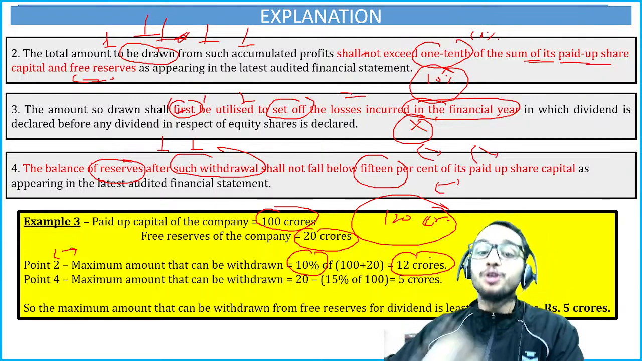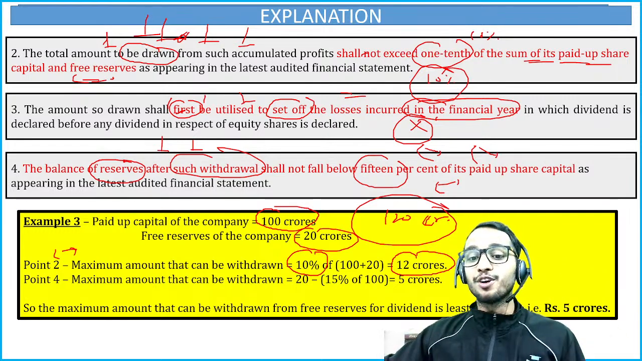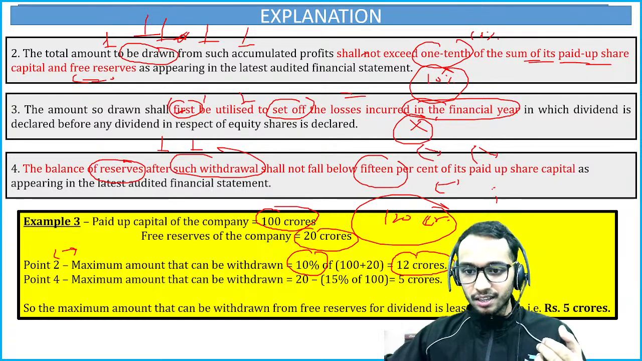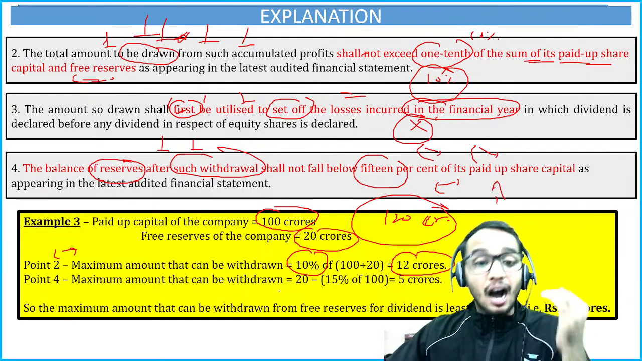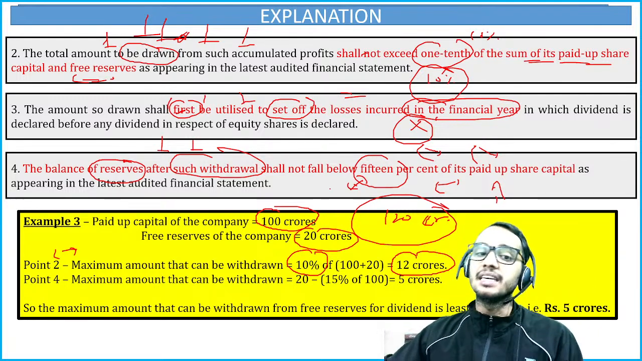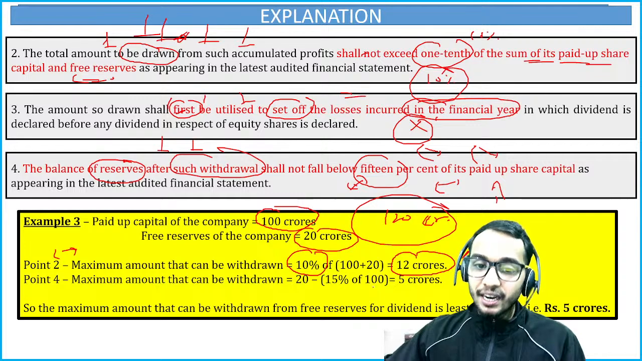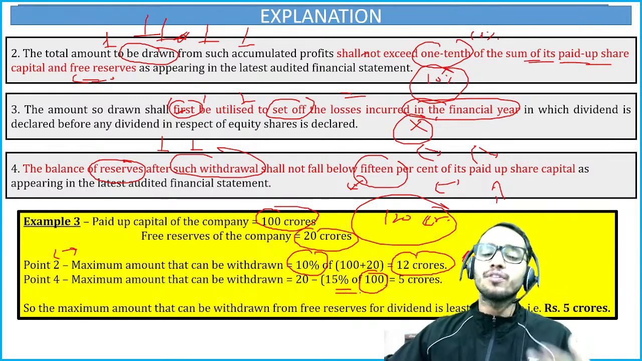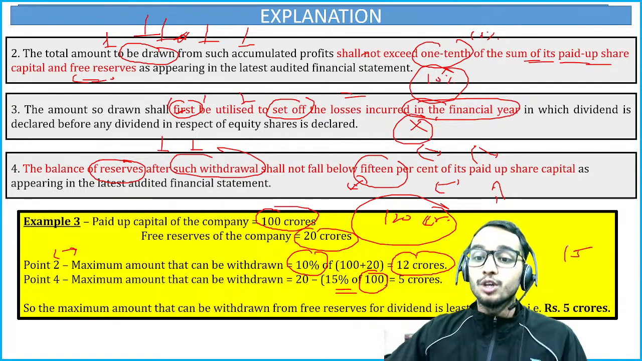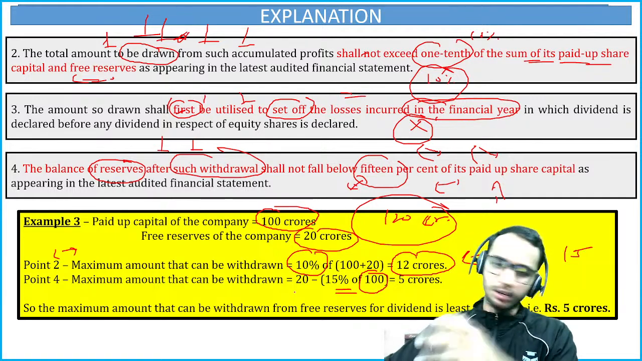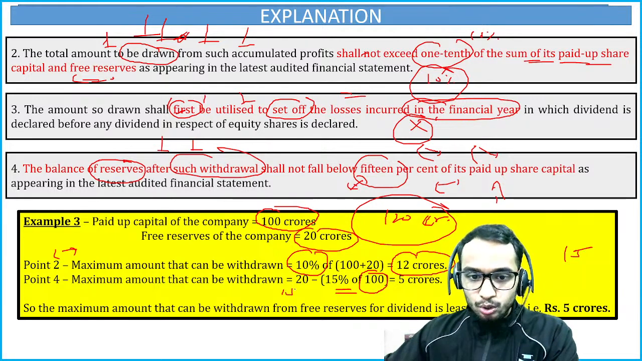So you don't say to me, sir, okay, we can withdraw 12 crores. No, you have to look at the fourth condition as well. The fourth condition says after the withdrawal, you should not fall below 15% of the paid up capital. So paid up capital is 100 crore, and 15% of 100 crore is 15 crores. So you should not be falling below 15 crores.